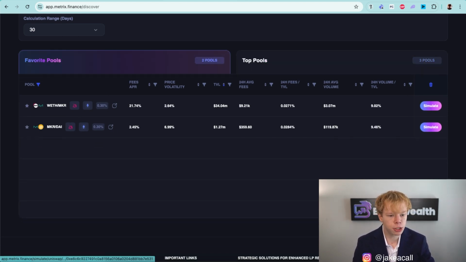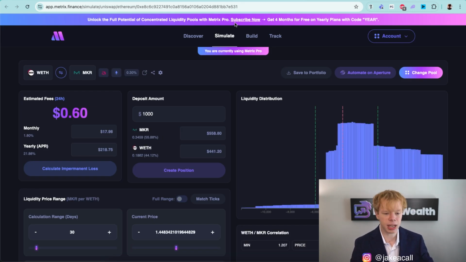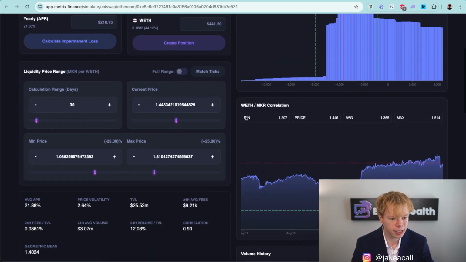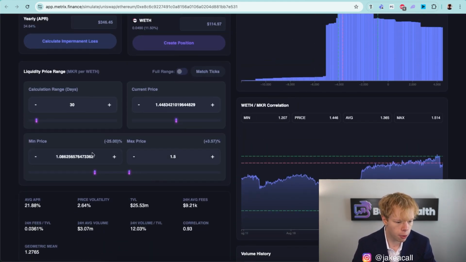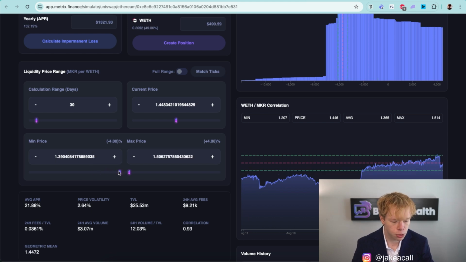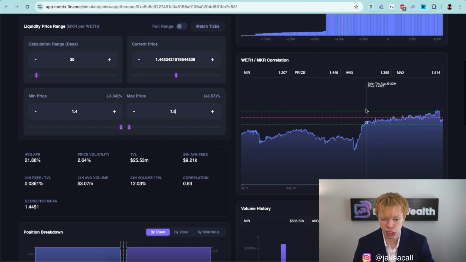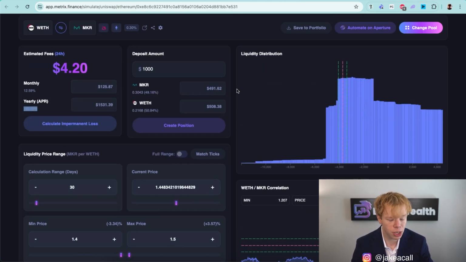Now from here, we can start to simulate these liquidity pools, and I'm going to dive into how we can actually identify different liquidity pools by using Metrics Finance in just a second. But under the simulate page, we can select our price range, which is something along the lines of, let's just say 1.5, and then over here, we use a range of 1.4. The reason why we might want to do this range is because that keeps us in range for the past 14 days or so, but at the same time, it gets us a much higher APR.